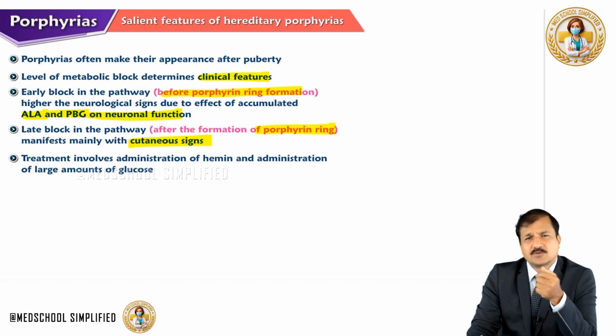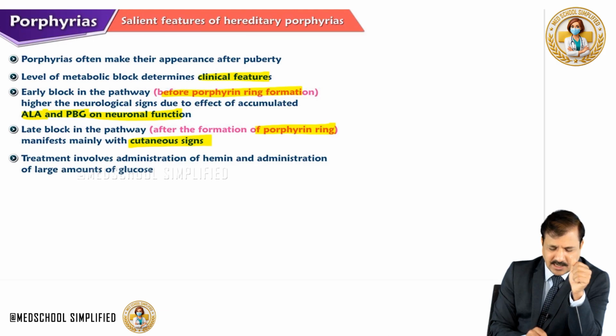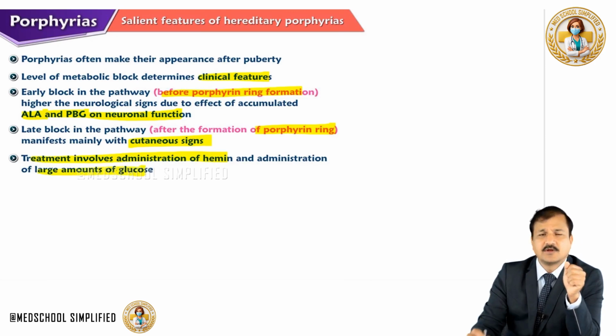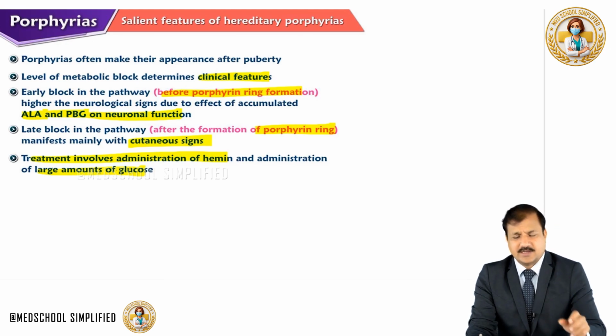If it is earlier, it is more of neurological signs. It is just the predominant one, although there can be a mixture of signs, but what predominates is what helps in the diagnosis. And the last point here is that treatment involves administration of hemin, and large doses of glucose will help alleviate the signs and symptoms in porphyrias.